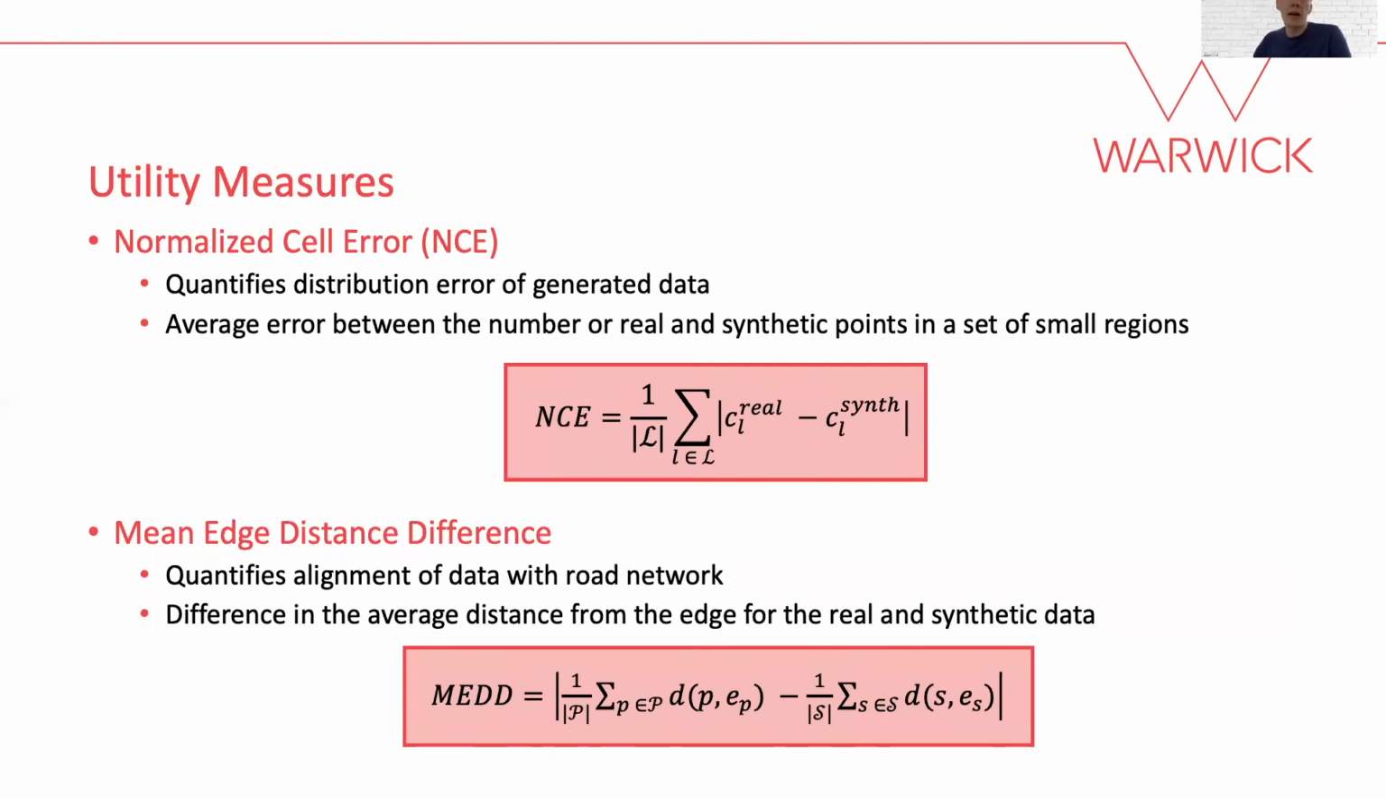To quantitatively analyze our methods, we use 2 utility measures. The first, normalized cell error, sees us divide our space into a number of regions. We then calculate the average difference between the number of real and synthetic points in each region. Whereas NCE assesses the overall distribution of the data, our second measure, mean edge distance difference, aims to quantify the synthetic data's alignment with the road network. The equation defining MEDD is shown on screen here.